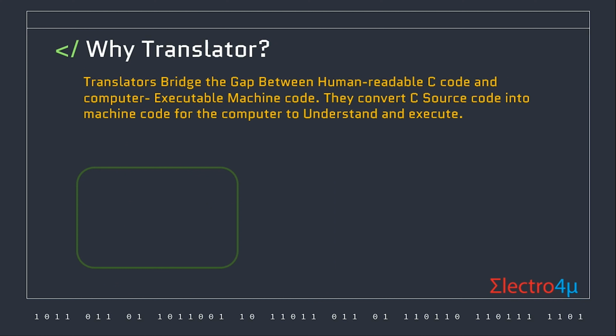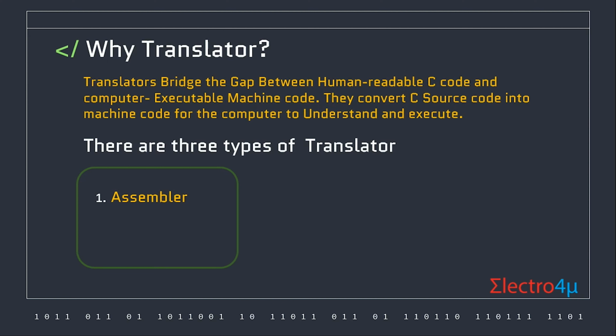Why translator? Translators bridge the gap between human-readable C code and computer-executable machine code. They convert C source code into machine code for the computer to understand and execute. There are three types of translator: 1, assembler; 2, compiler; 3, interpreter.